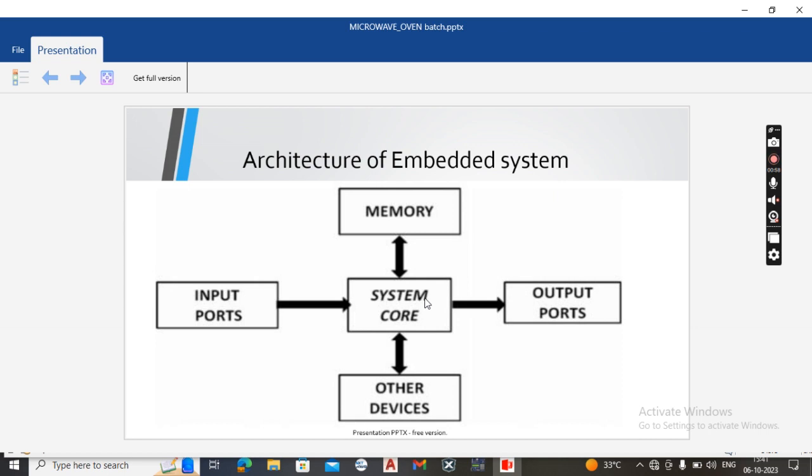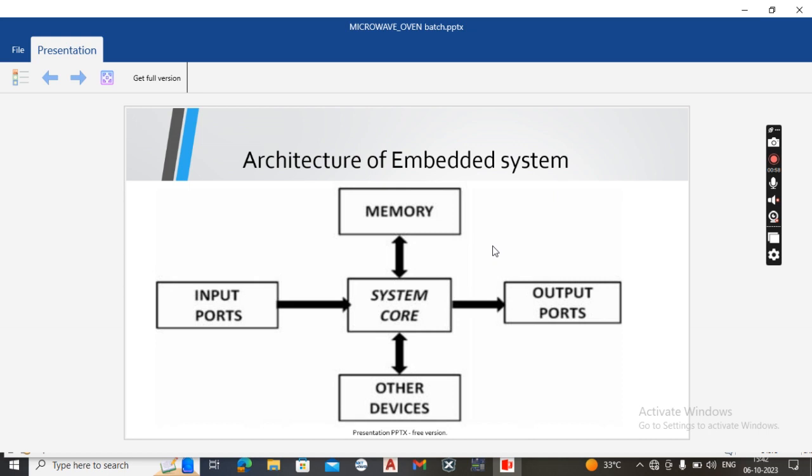The core components are used to execute the instructions. Input ports are used to give input to the system, and output ports are used to display the output at the output end. The memory devices are used to load or store instructions based on our requirement.